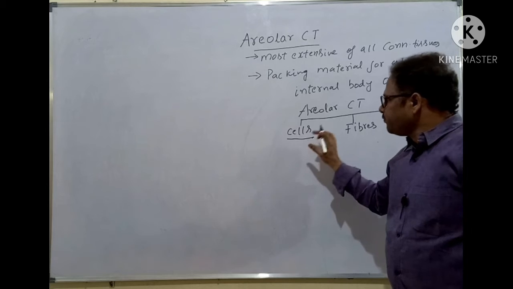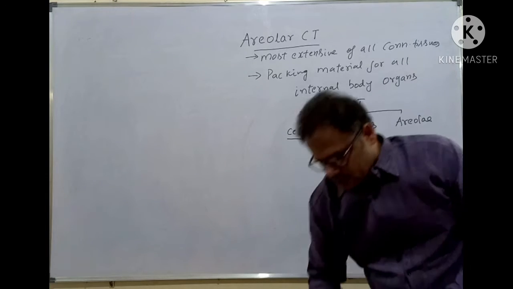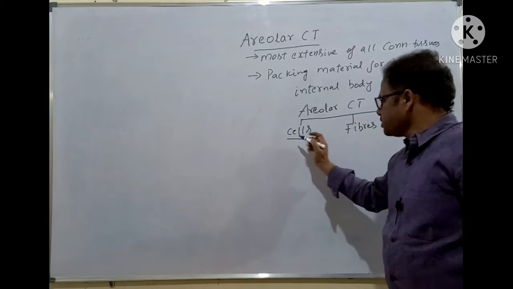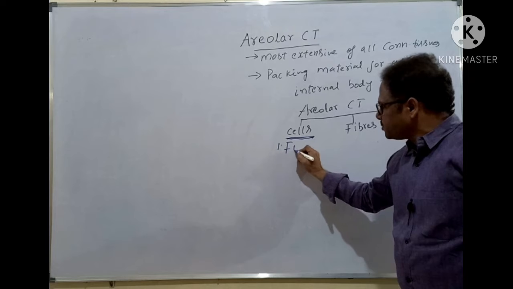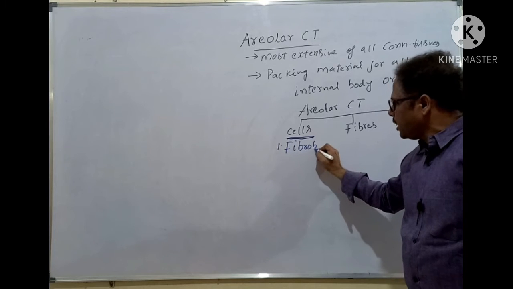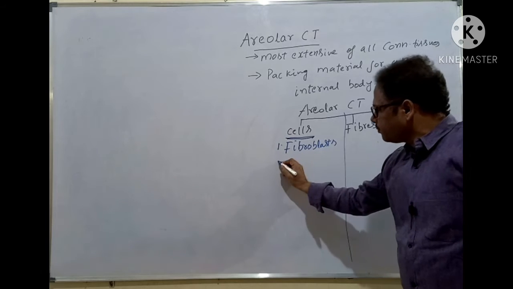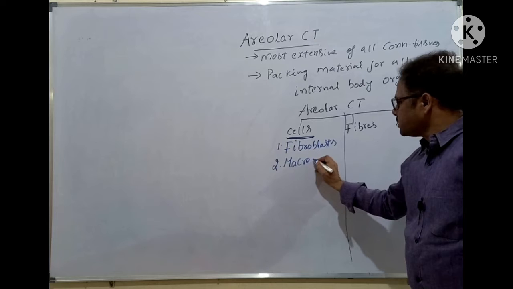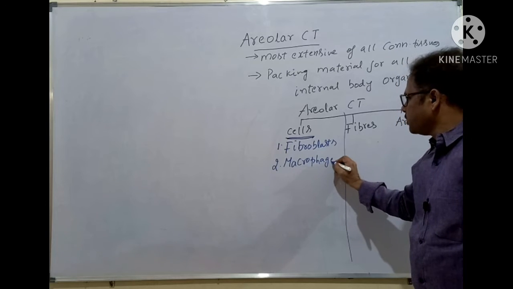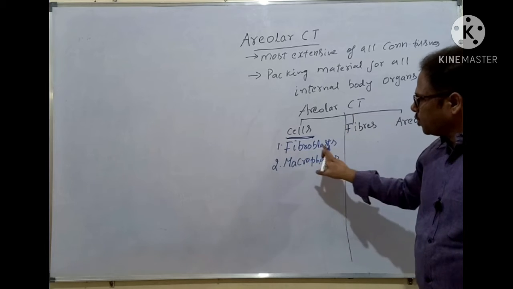Clear? So different cells are present in the areolar connective tissue. What are these? Let's discuss. Hope you are enjoying, students, all of you. So different types of cells are there. Number one, fibroblasts.